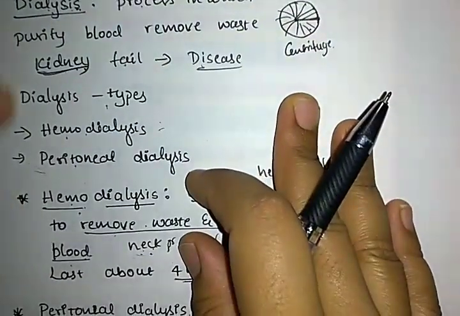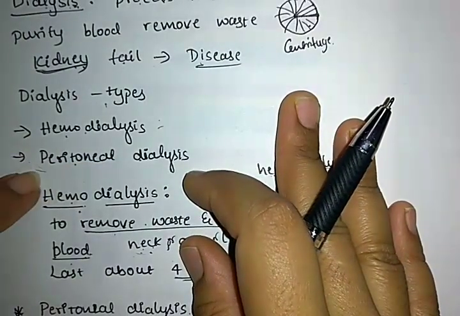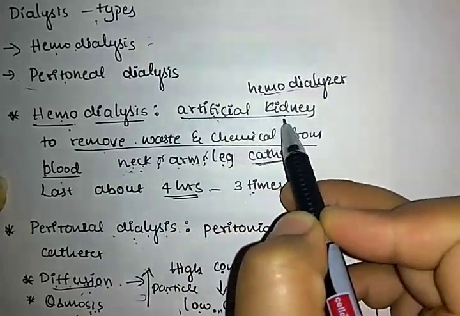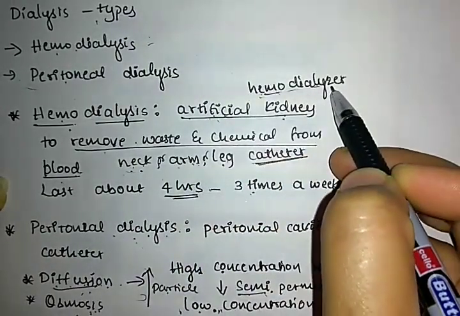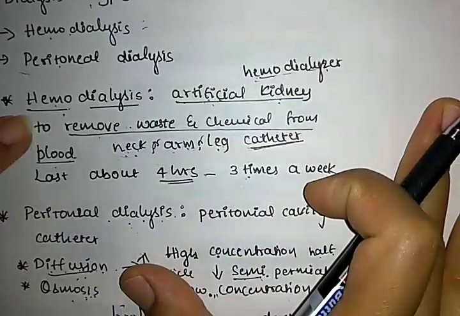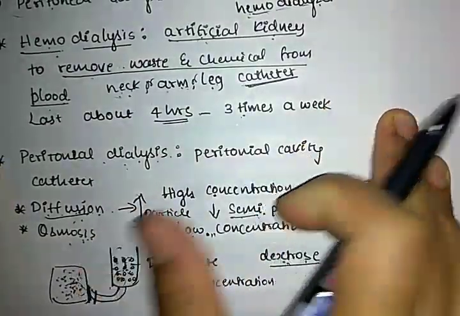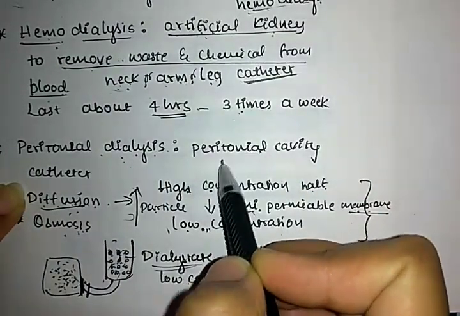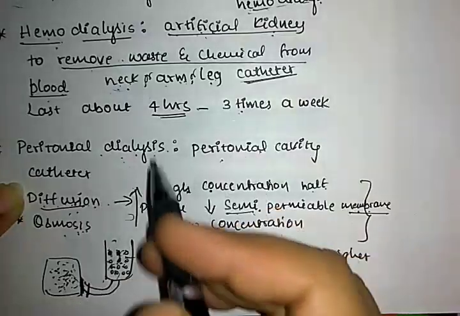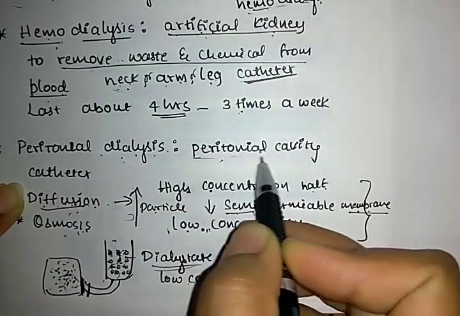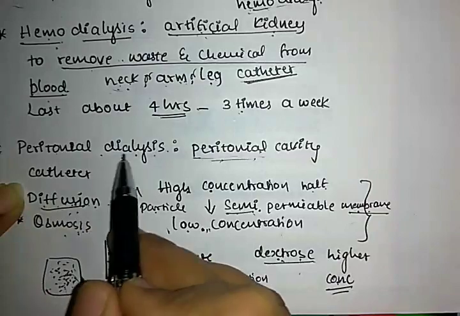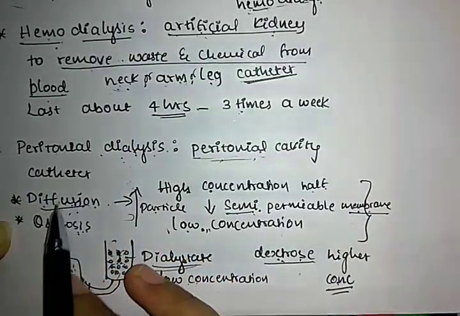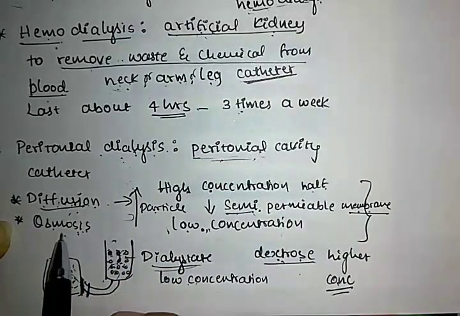So in dialysis there are two types, hemodialysis and peritoneal dialysis. In hemodialysis, we insert an artificial kidney known as a hemodialyzer to remove waste and chemicals from the blood. In peritoneal dialysis, a tube known as a catheter is inserted into the peritoneal cavity. The process in the abdominal or peritoneal cavity is known as peritoneal dialysis, which takes place under two different processes, diffusion and osmosis.